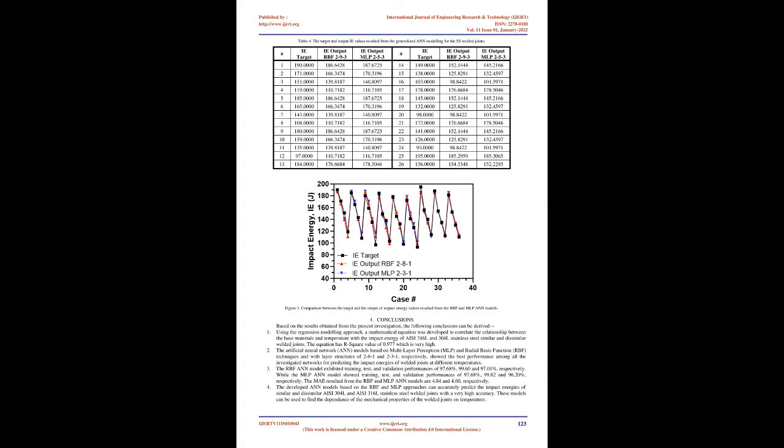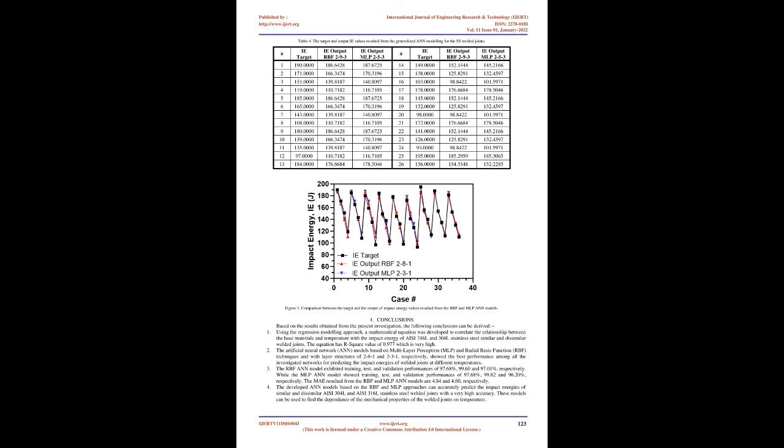Figure 4. Regression modeling results for the impact energy, IE, of the AISI 304L-304L, AISI 316L-316L, and AISI 316L-304L as welded joints. The y-axis represents the temperature in Celsius and the x-axis represents joint type, -1 for AISI 304L, +1 for AISI 316L, and 0 for AISI 316L-304L. 3.2.1 ANN modeling of the impact energy of the welded joints.